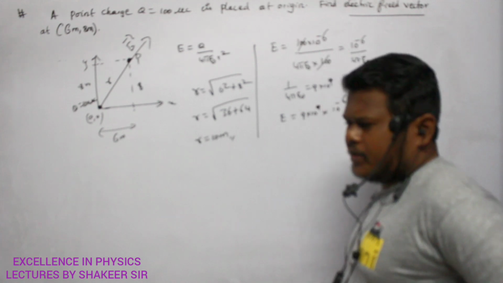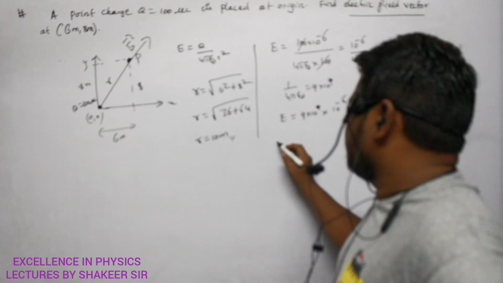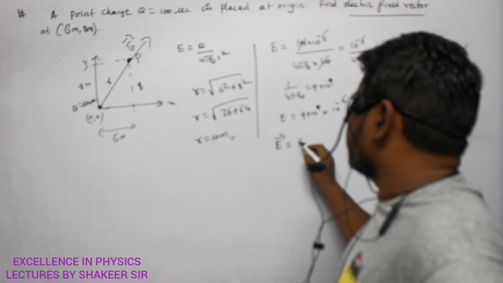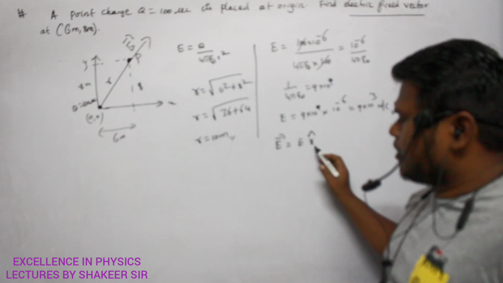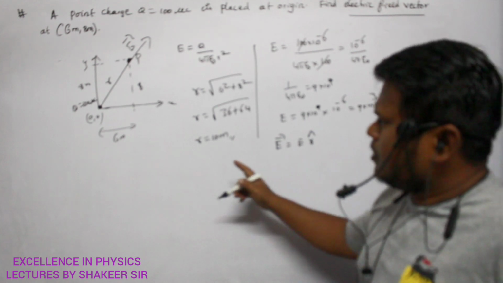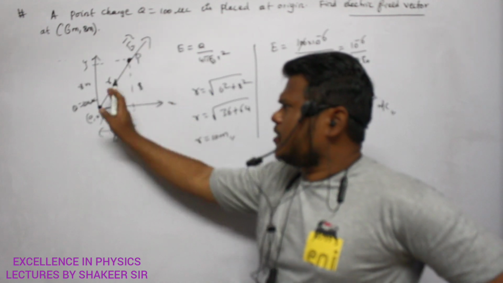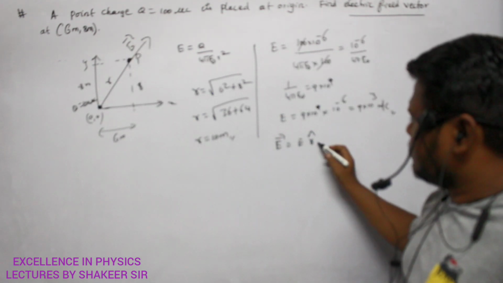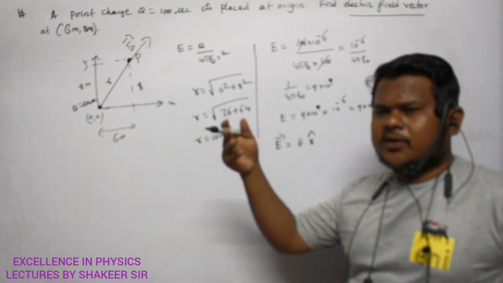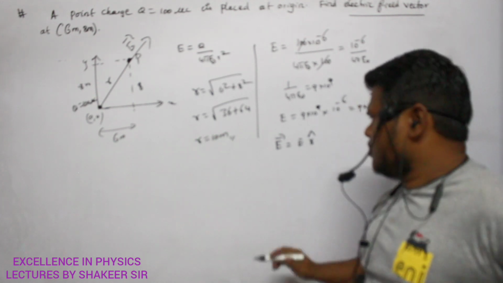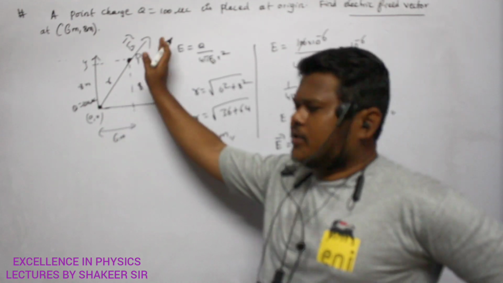Now how can I find out that direction? See, vector E dash can be written as E R cap. Can I write like this? What is meant by R cap? It is a unit vector in the direction of this R, because the electric field is in the same direction. So if I find the unit vector in that direction and multiply it with the magnitude of that vector, that will be the total vector. Vector should have magnitude as well as direction. Magnitude we have already calculated, 9 into 10 power 3. Direction is in the direction of R dash.